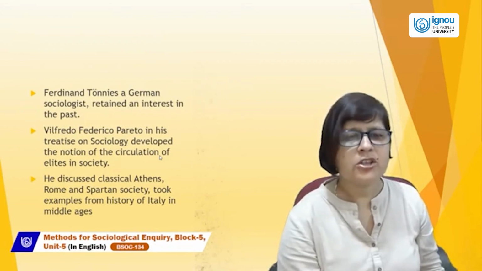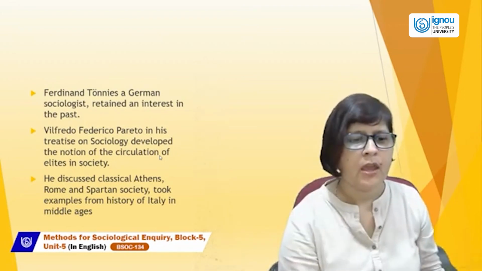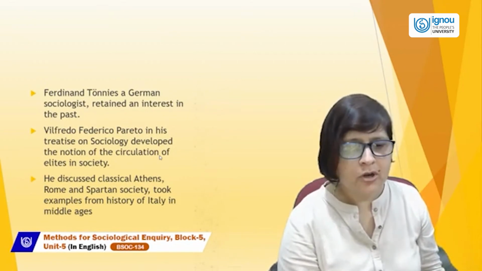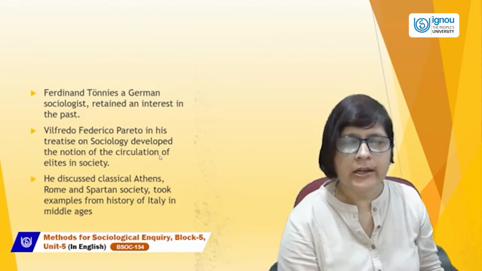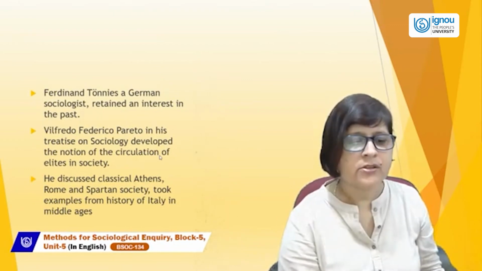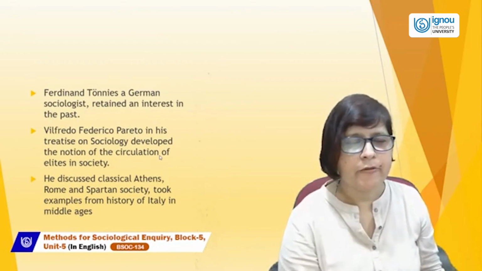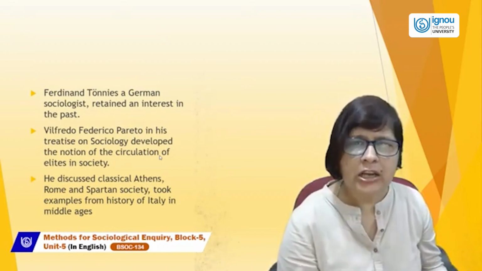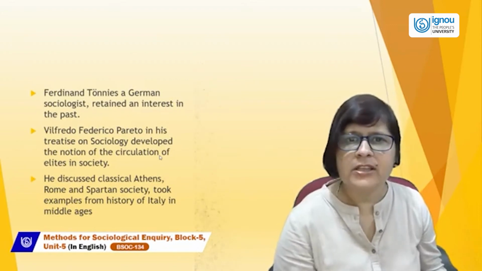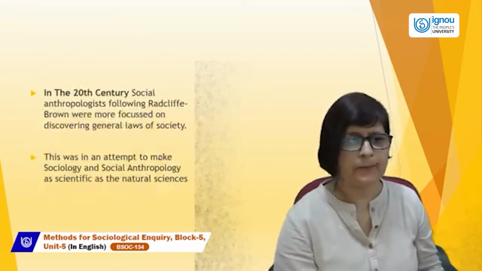Ferdinand Tönnies, a German sociologist, retained an interest in the past. Vilfredo Pareto, in his treatise on sociology, developed the notion of circulation of elites in society. He discussed classical Athens, Rome, Spartan society, and took examples from the history of Italy in the Middle Ages. So Tönnies, Durkheim, Pareto, all these used the historical method to explain the society.